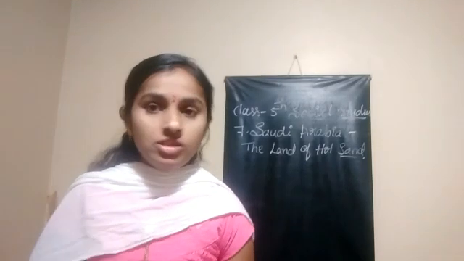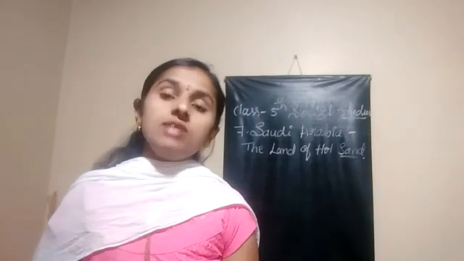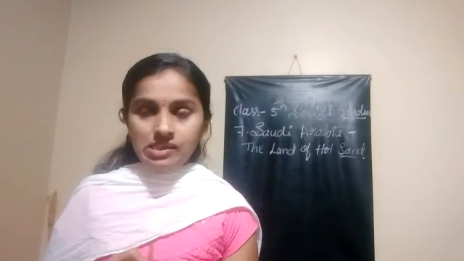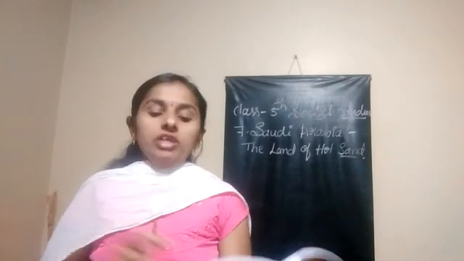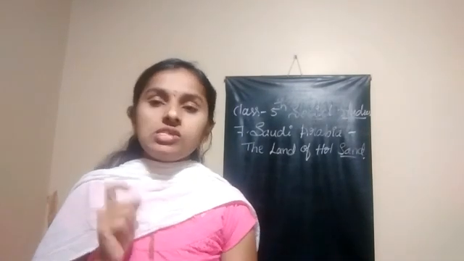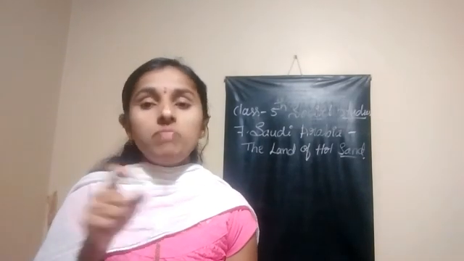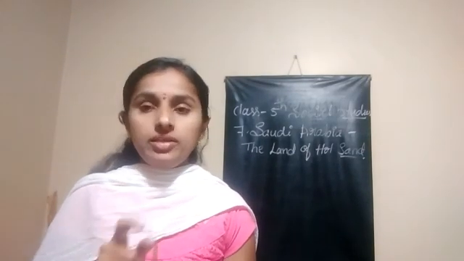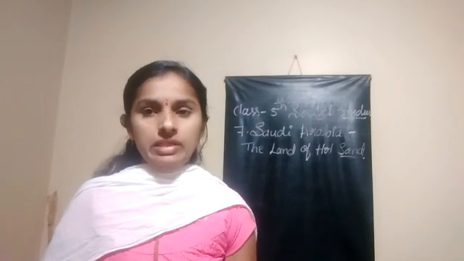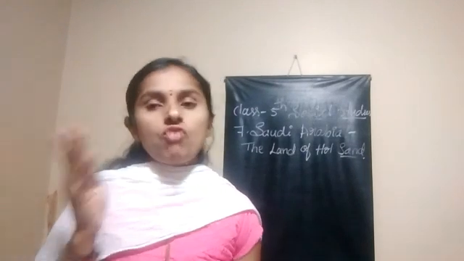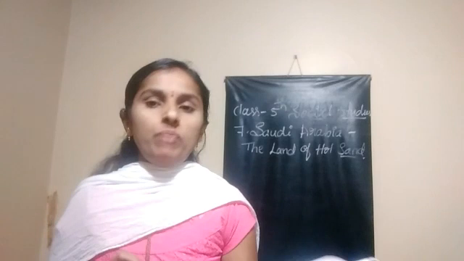Now we are going to start the new lesson from your social studies, that is about Saudi Arabia, the land of hot sands. This is the lesson title. Saudi Arabia is one of the large countries situated in the Arabian Peninsula. Peninsula means, as we already know, three sides of it are covered by water and one side is land surface. So it is known as a peninsula.